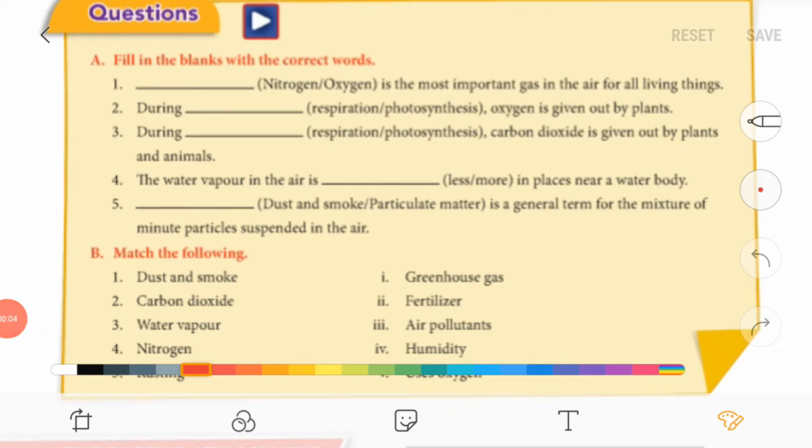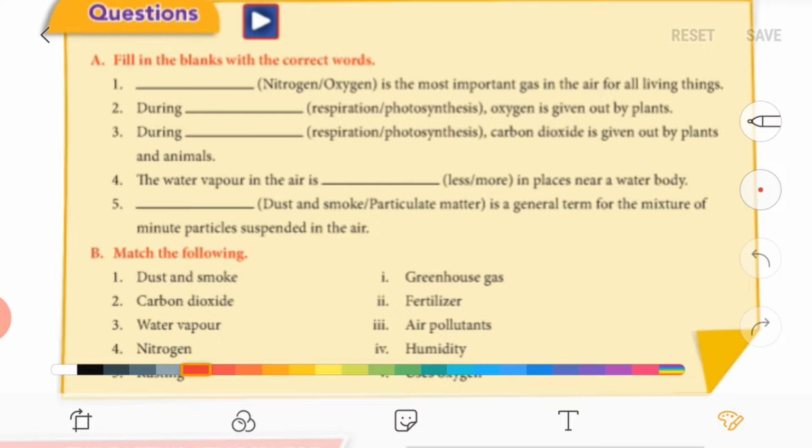Hello guys, standard 6, chapter number 16, Air Around Us. In the previous video, we discussed dust, smoke and more, then relative humidity, carbon dioxide, nitrogen, water vapor, and what humidity is. So let's solve this exercise. Take out page number 261.